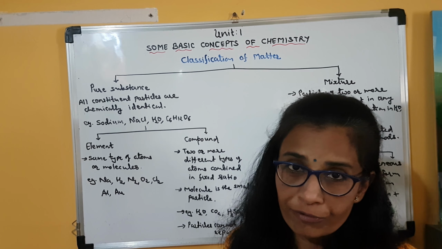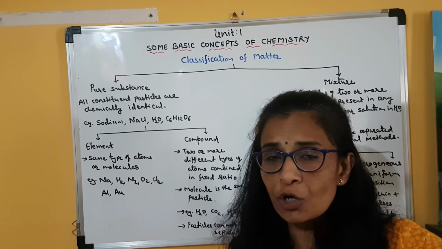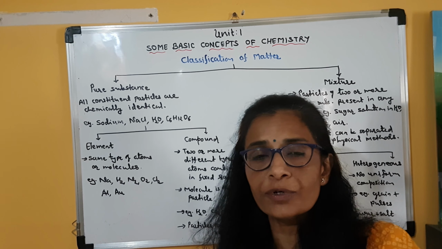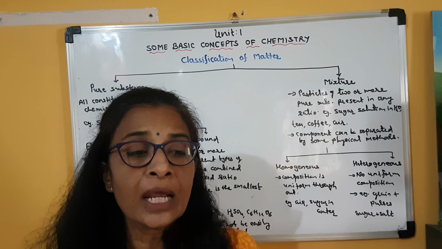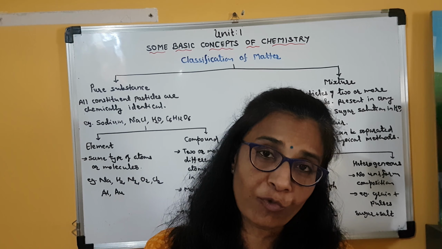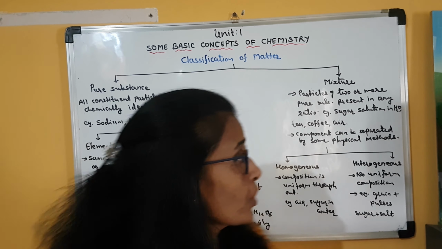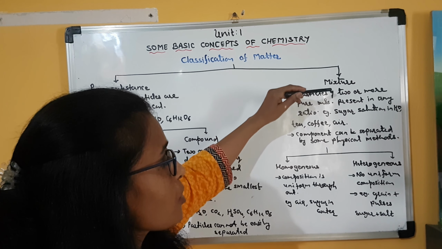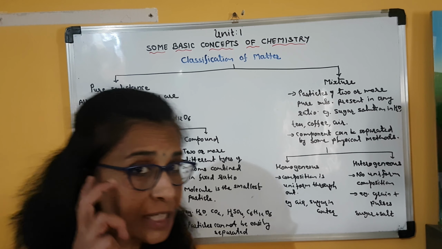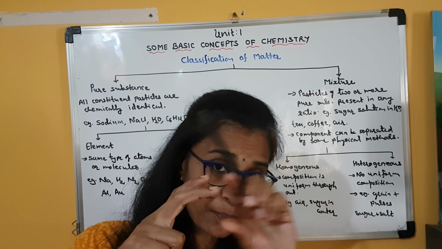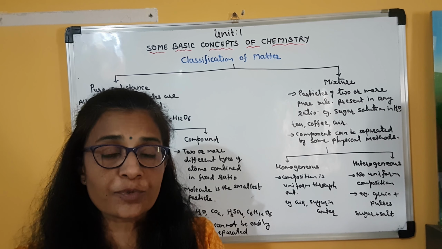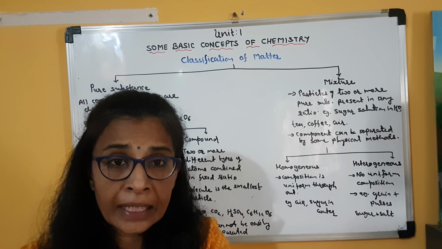In a glass of water, if I add a pinch of salt, then also it is a mixture. If I add 1 spoon of salt, then also it is a mixture. If I fill half of the glass with salt and half with water, then also it is a mixture. So in mixture, the particles of two or more pure substances. See, if I take salt water, so in that salt is a pure substance, water is also a pure substance. So two or more pure substances are mixed up in any ratio.